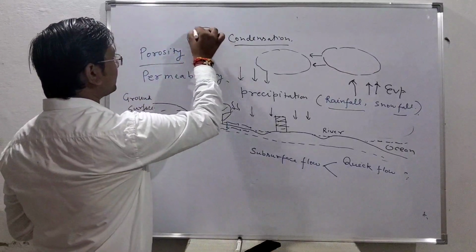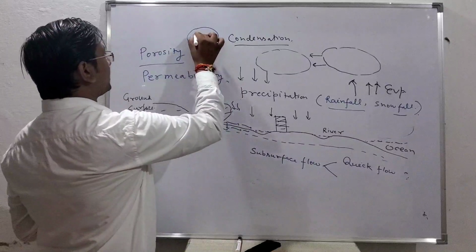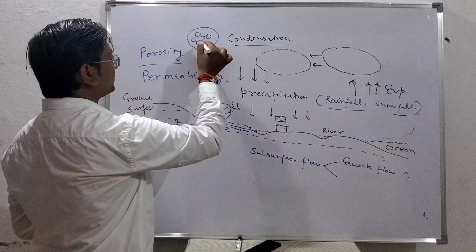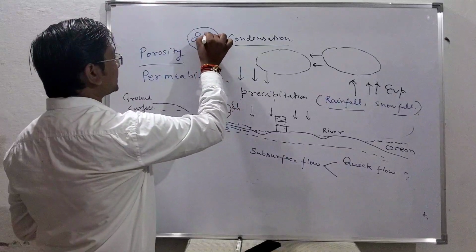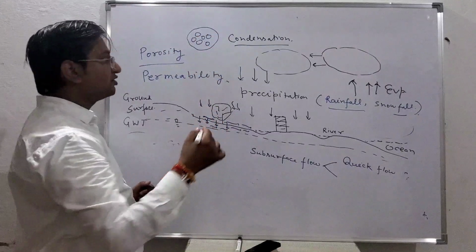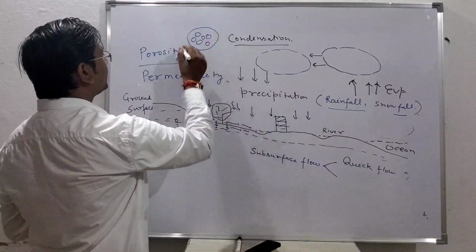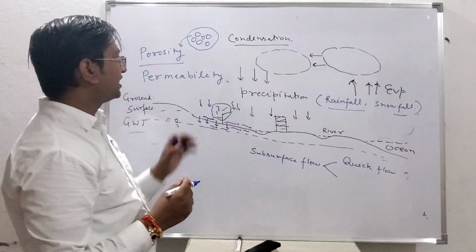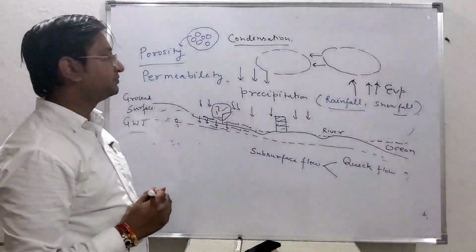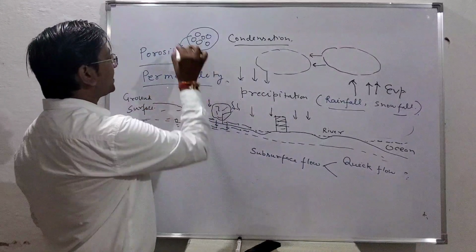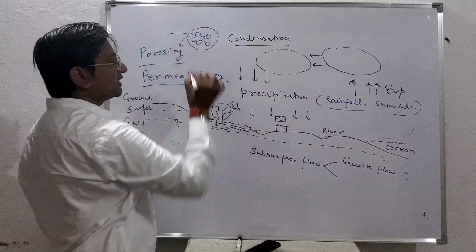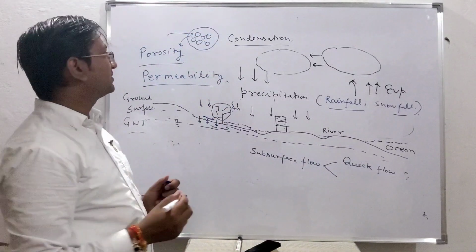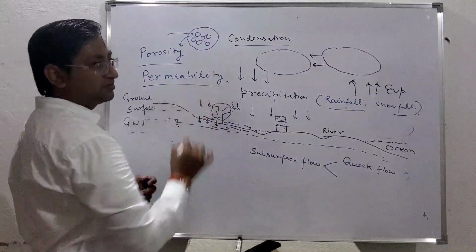If any soil sample is there, these are the soil grains, soil particles, and this is the space. How much wide space is available there? Porosity gives an idea about that. Permeability: suppose water is flowing through this soil sample, then how easily it can flow, that will give you the idea about the permeability.